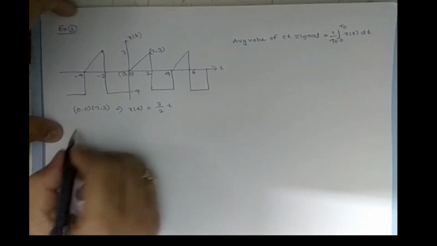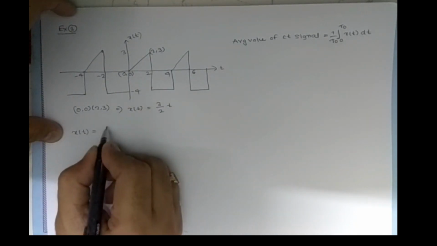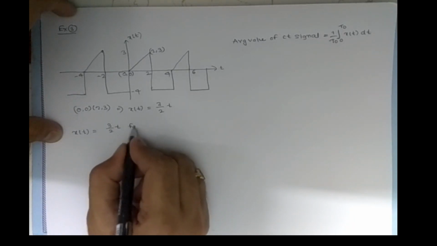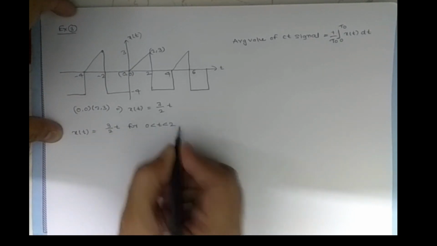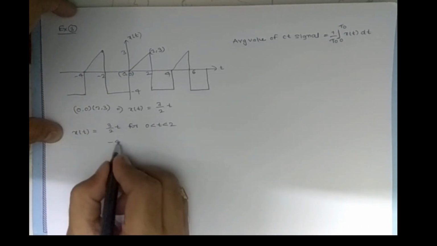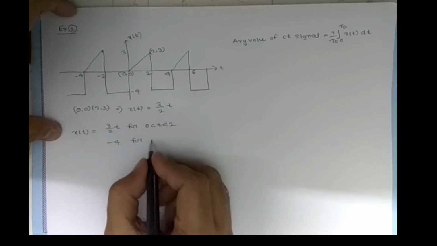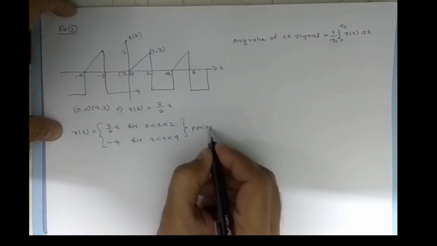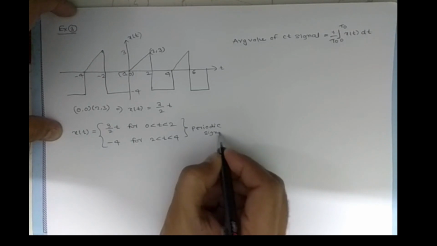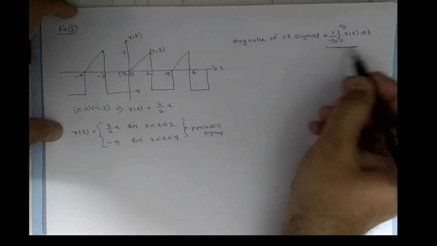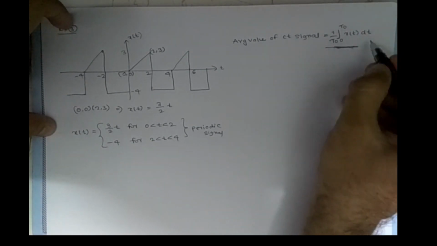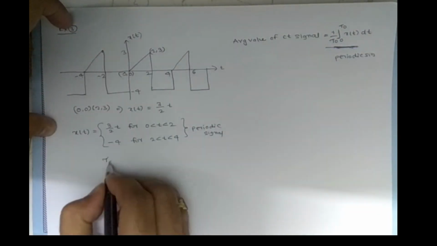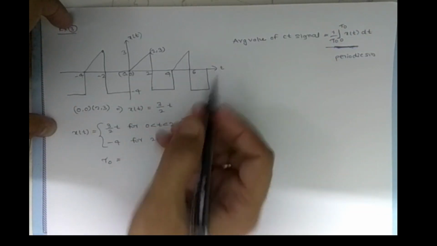So the mathematical equation is x of t equals 3 by 2 t for 0 less than t less than 2, and minus 4 for 2 less than t less than 4. It is a periodic signal, so we know the formula for the average of a CT periodic signal. What is the fundamental time period T naught? Here it is repeating from here to here, so 4 seconds.